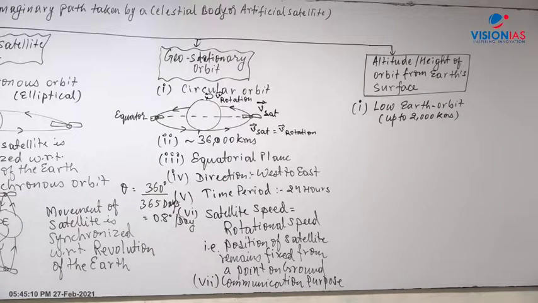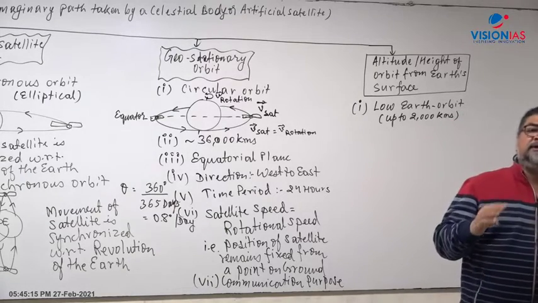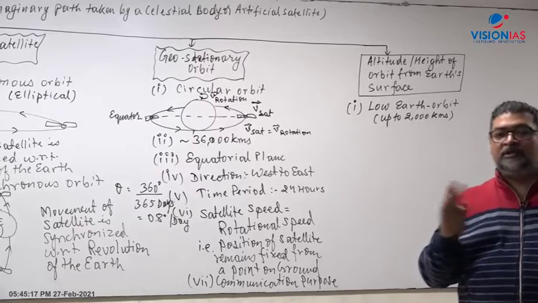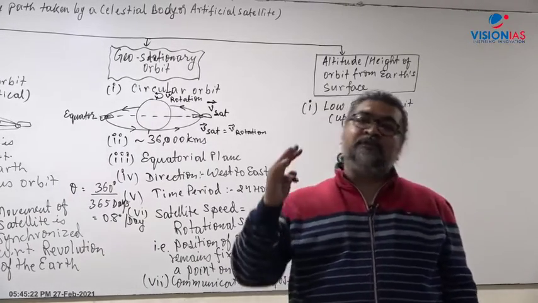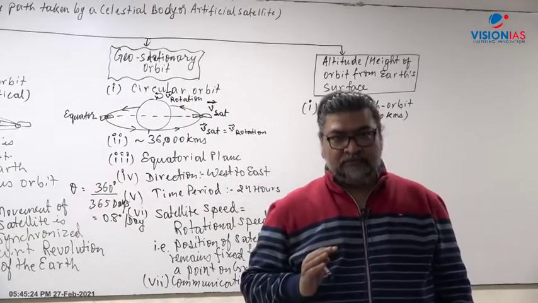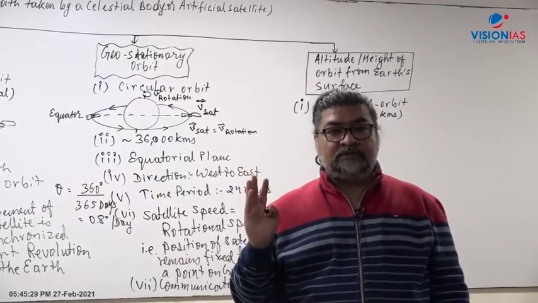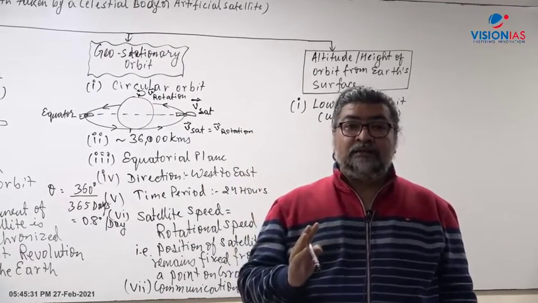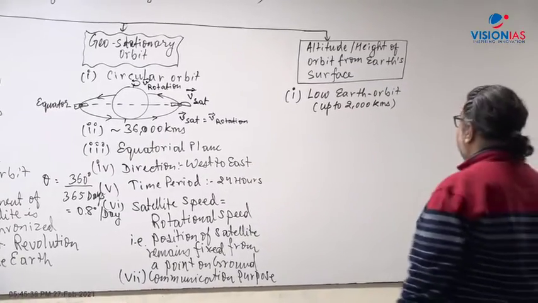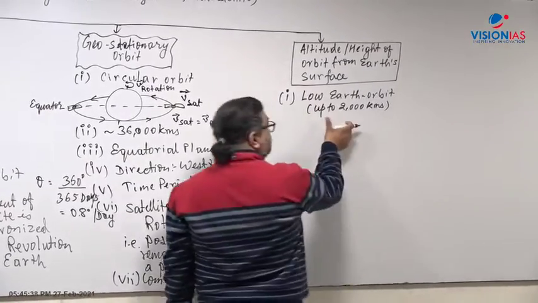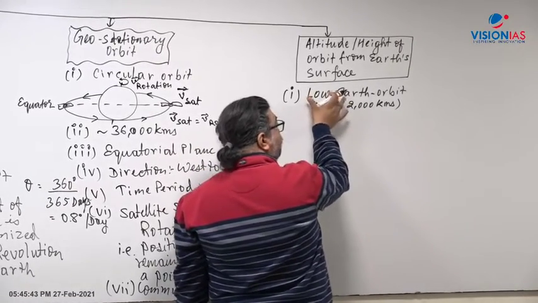Let's say you place a satellite in an orbit, whether polar orbit or equatorial orbit, whichever type of orbit you place there, if the satellite orbit is located somewhere around 400 kilometers or 600 kilometers above the surface of the Earth, it will be called a low Earth orbit, LEO, right. So from 0 to 2000 kilometers, 1000 kilometers, 500 kilometers, 800 kilometers, that is low Earth orbit.